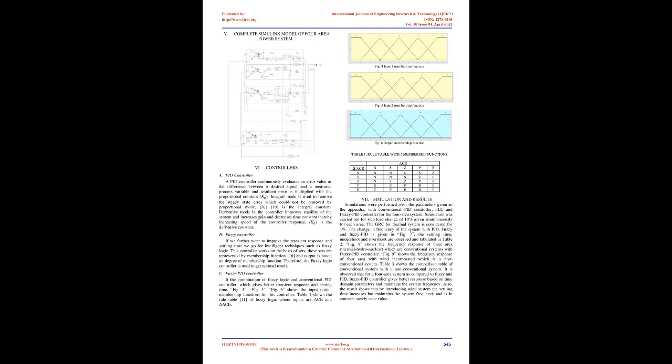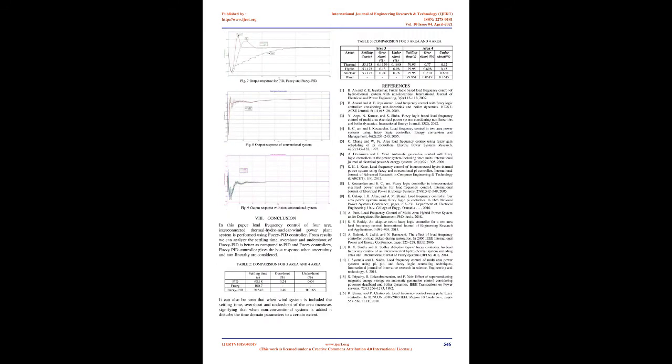B. Generation rate constraint. In practical systems, due to mechanical and thermal restriction, the rate at which output power can be adjusted has a limit specified to it too. This limit is termed as generation rate constraint. Fig 3 shows the simulated model of generation rate constraint. Complete SIMULINK model of 4-area power system. 6. Controllers. A. PID controller.